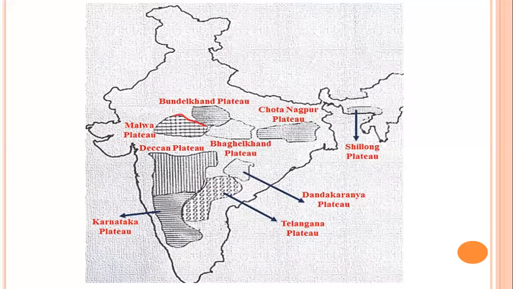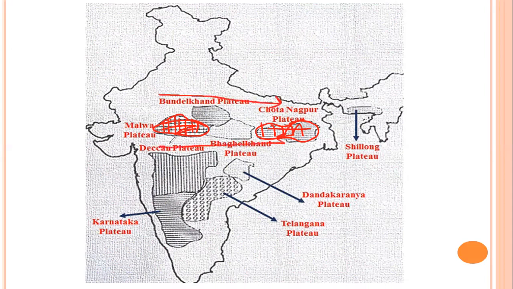So the Malwa Plateau comprises most of the part of the Central Highlands. Its further extension is this Chota Nagpur Plateau. As we move from west to east, the width of the Central Highlands decreases.